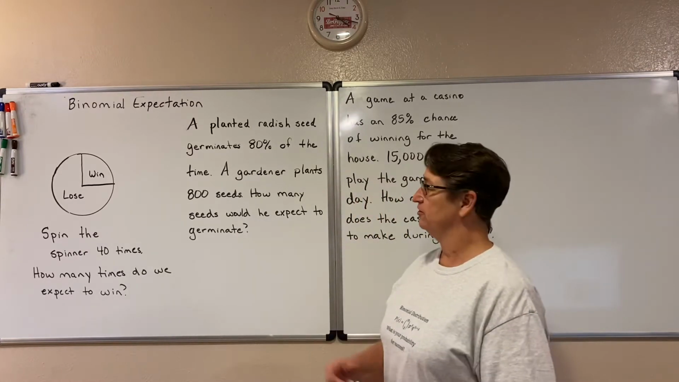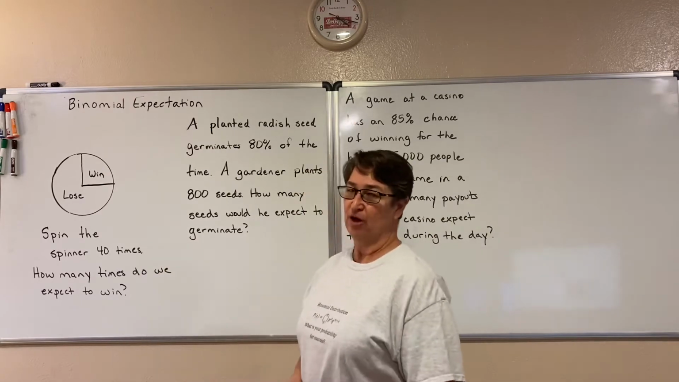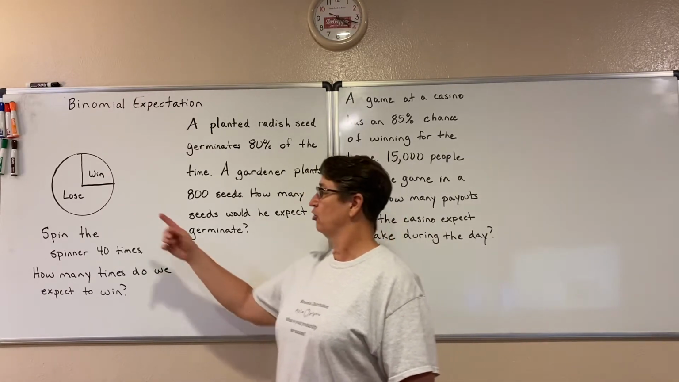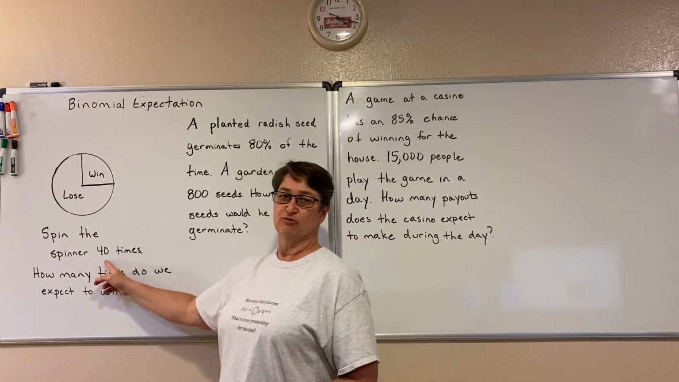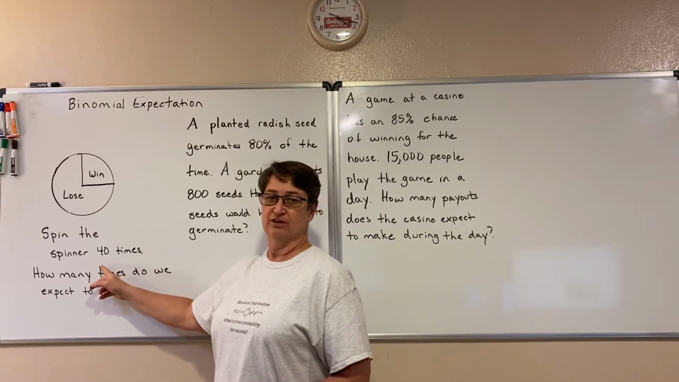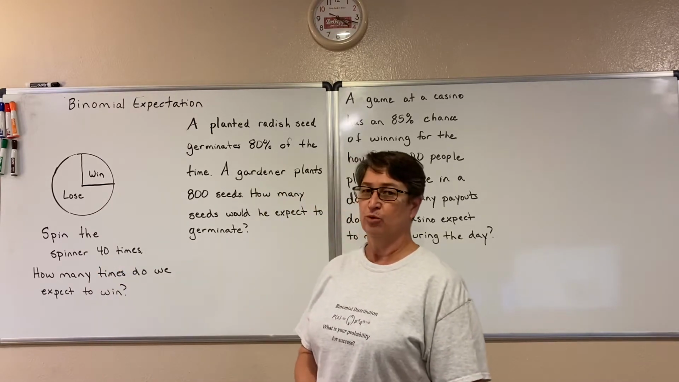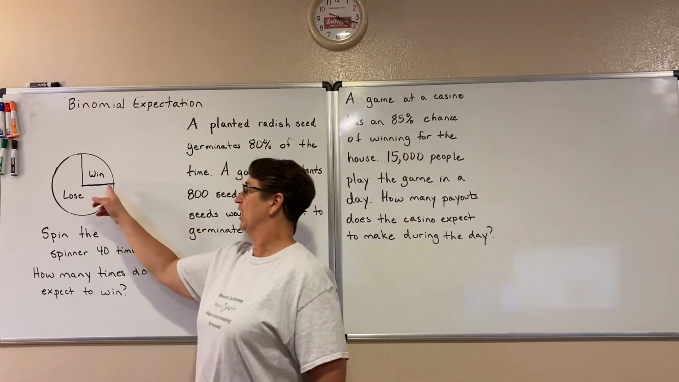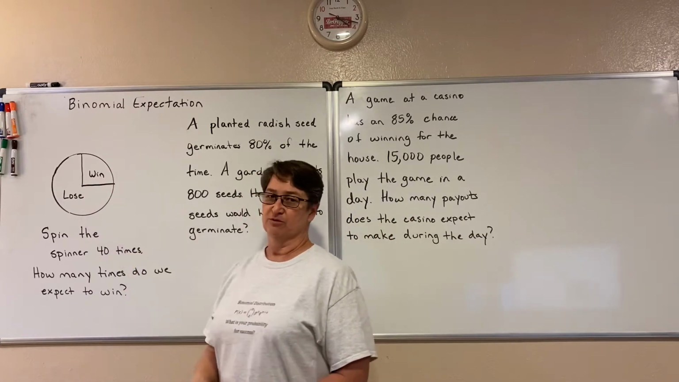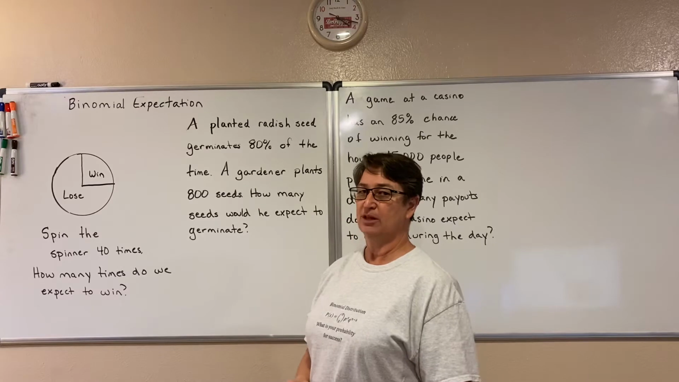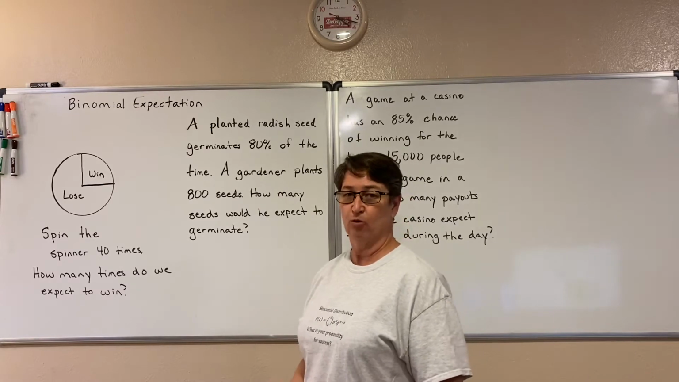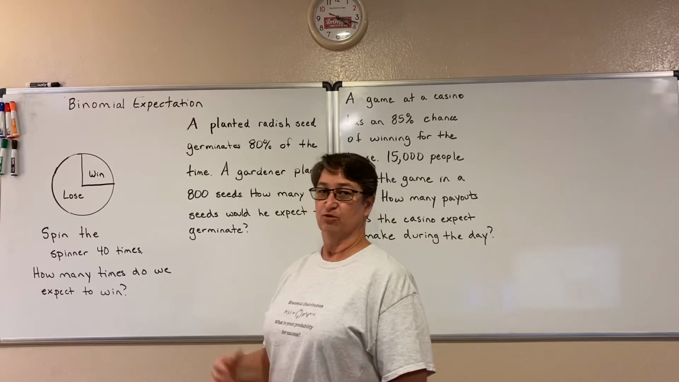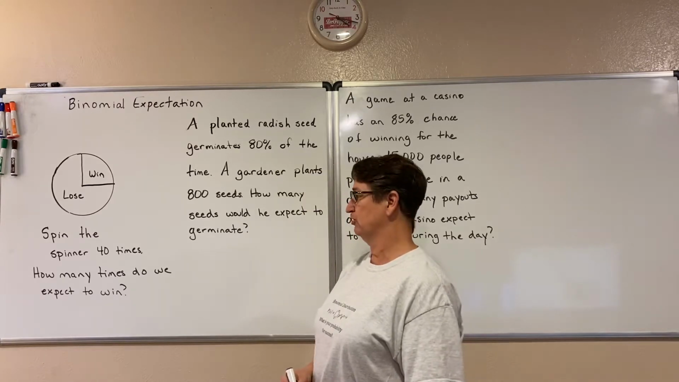Let's first take this spinner here. Notice that we have two outcomes, to win or to lose. We have a fixed number of trials. We're going to spin it 40 times, and the probability remains the same. We win 1/4 of the times, every time. That probability of 25% or 1/4 of the time stays the same. So this is a binomial distribution.